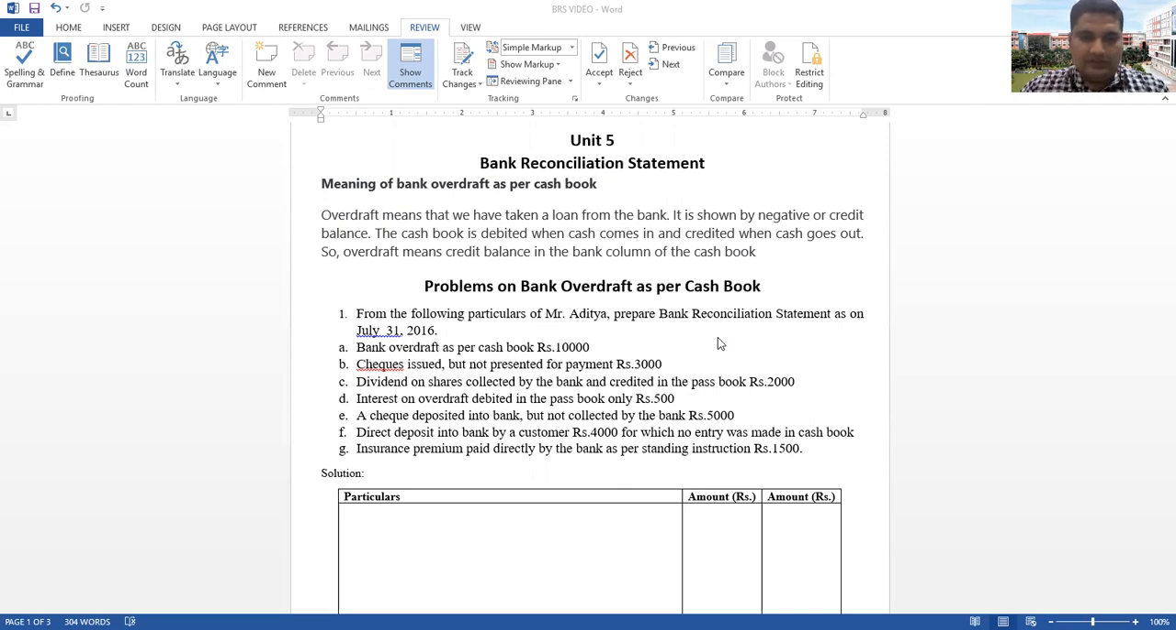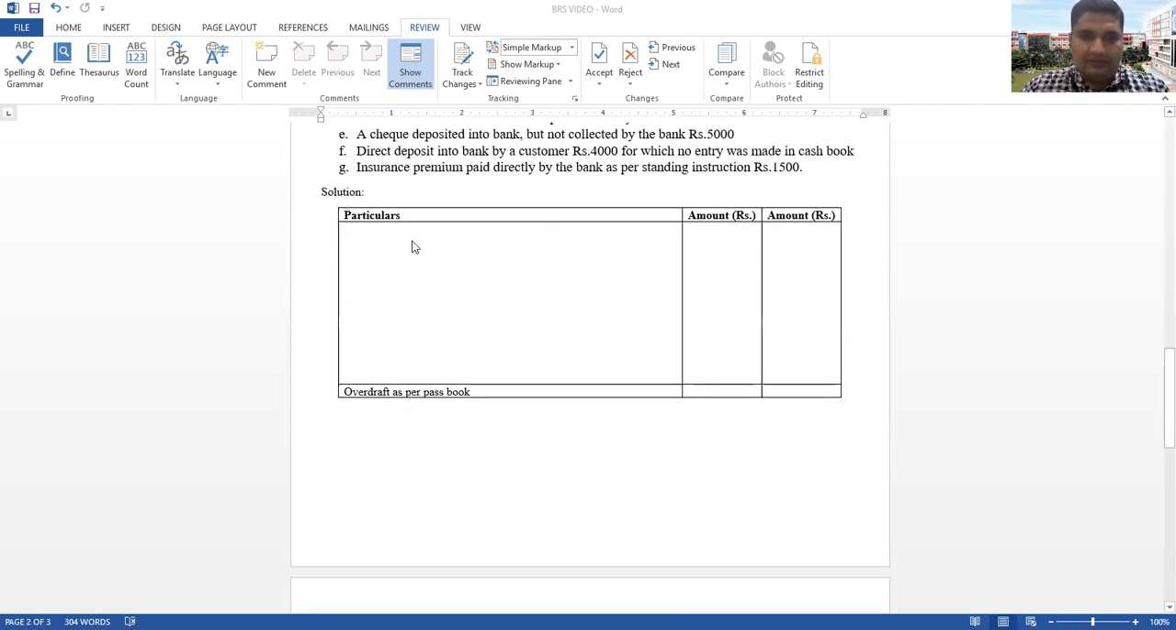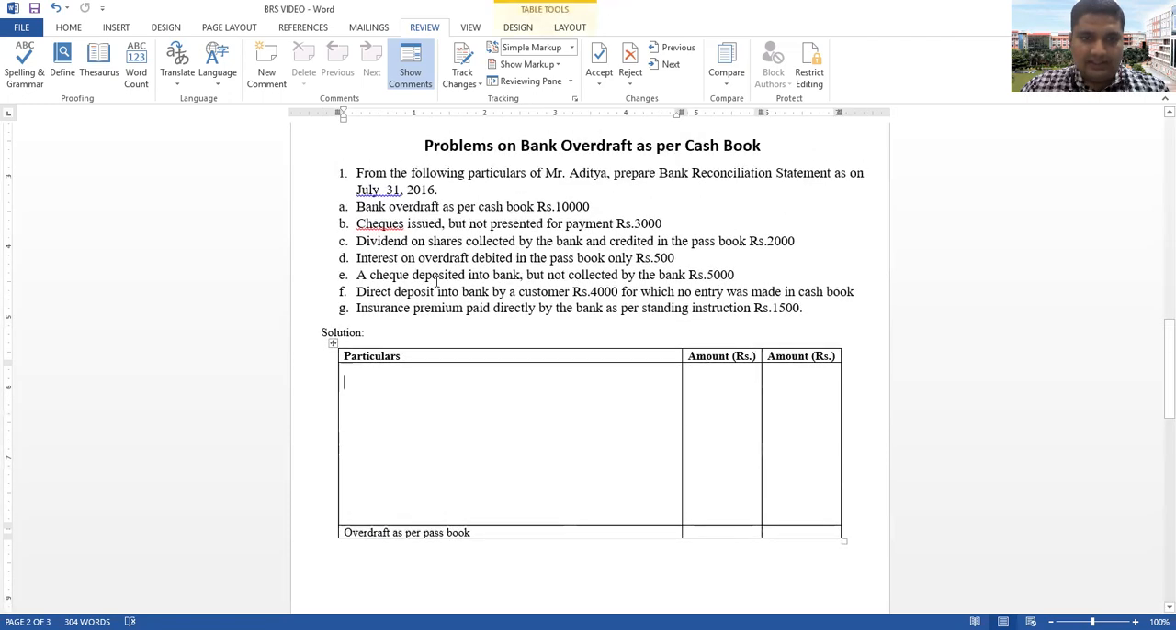Now we will move to the solution part. First, we have to provide the three columns: particulars, amount rupees and amount rupees, and under that we will start entering the transactions. The first one is bank overdraft as per cash book. The amount was given in the question itself. Within the bracket, we can mention passbook. It's a simple sum. In the inner amount column, we mention 10,000 rupees.